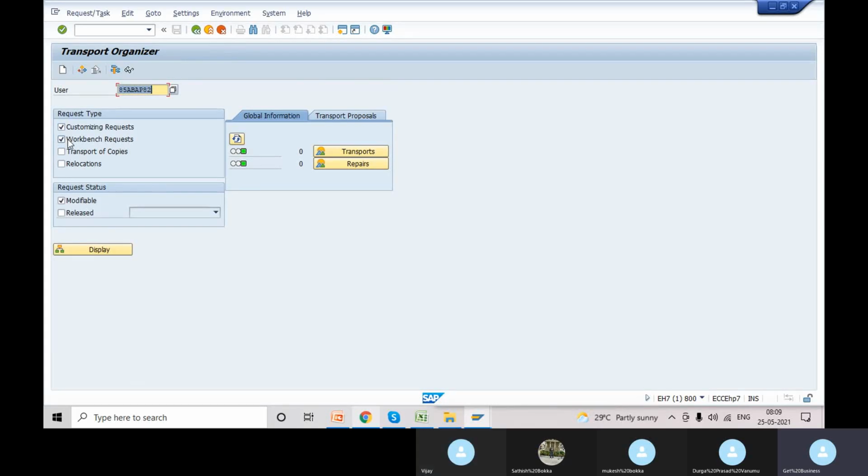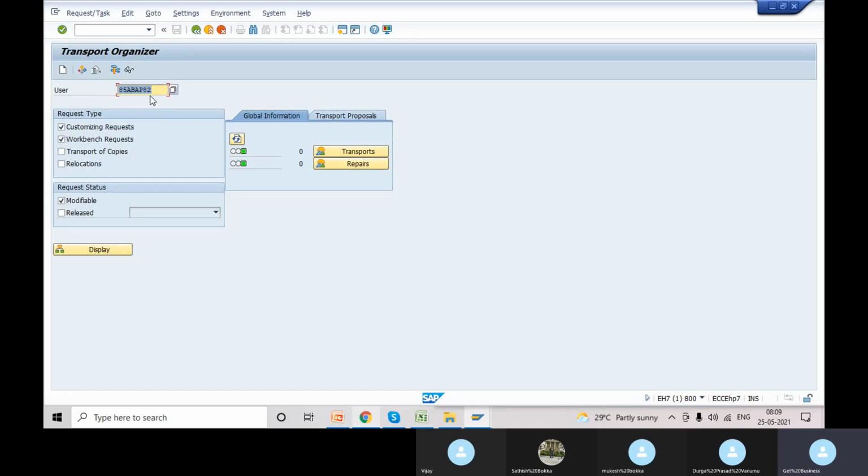Here you can see the options: workbench request and customizing request. We have two others also, transport of copies and relocations, which I will tell you about later. Basically there are two types: workbench request and customizing request. You can also see two statuses: modifiable and released. Modifiable means at the time of developing or creating a functional activity, it will show as modifiable. Once you release it and the data moves to quality, it will show under the released status.